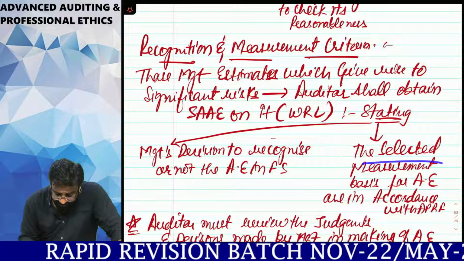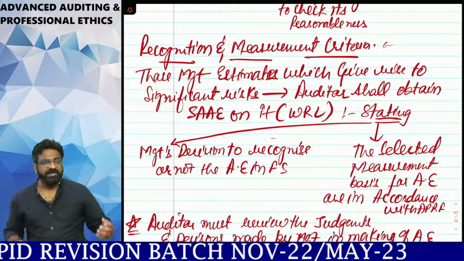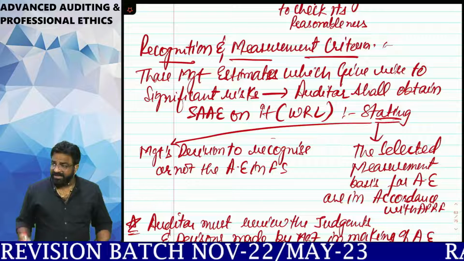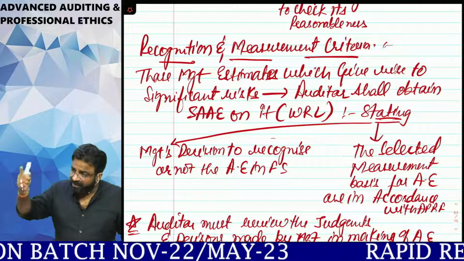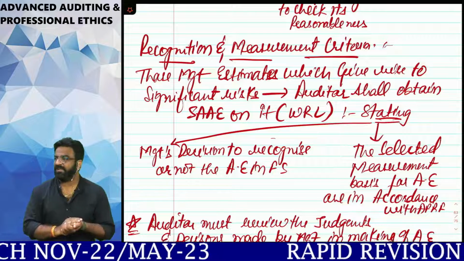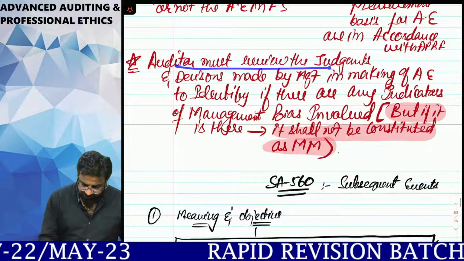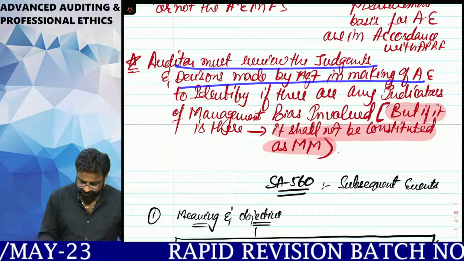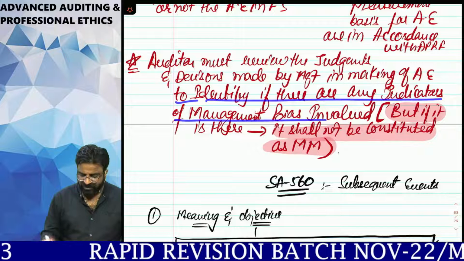Next thing, the selected measurement basis for accounting estimates are in accordance with what? AFRF. So take the second disclosure also. Whatever you are giving me, your accounting estimates are made by you as per AFRF. Is it clear, everyone? As per what? AFRF, right? Next one. Auditor must review the judgments and decisions made by the management in the making of what? Accounting estimate. Identify if there are any indications of management bias.